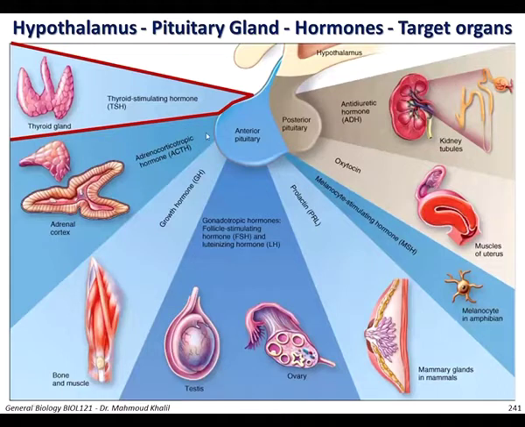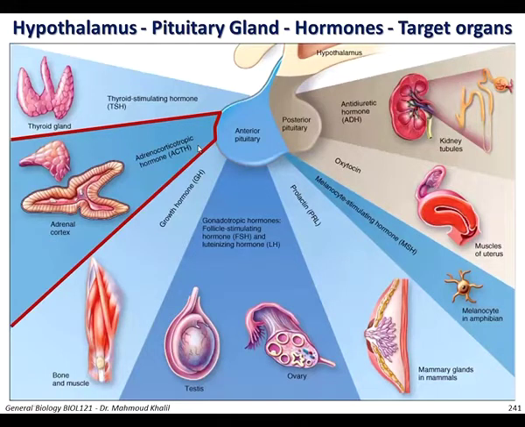And the anterior pituitary can also secrete the adrenocorticotropic hormone, ACTH, which stimulates the adrenal cortex of the adrenal gland to secrete its hormone.